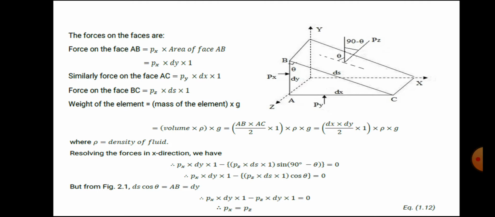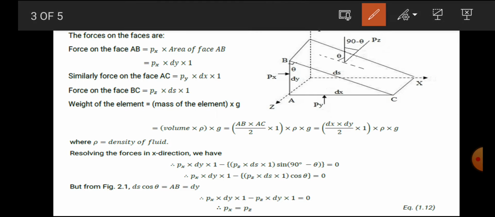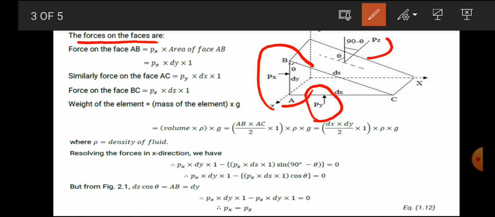Now our theory is divided into two parts. First, the force acting on the faces, and second, the force due to the weight of the fluid mass in the vertical direction. First of all, we consider the first case, the force on the faces. You can see the AB face has one force, the AC face has one force, and the BC face has one force. So what will be the force on the face AB?